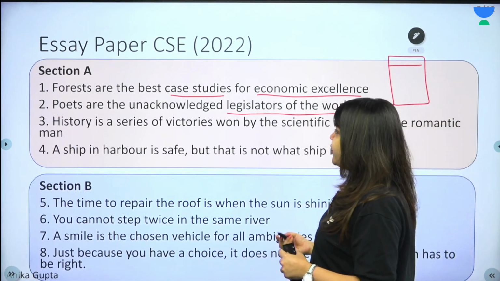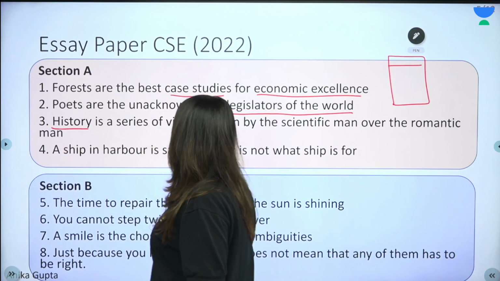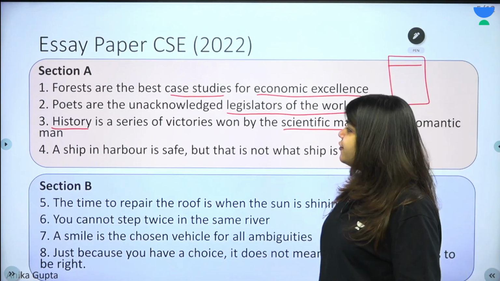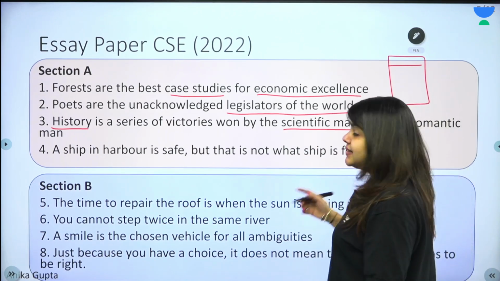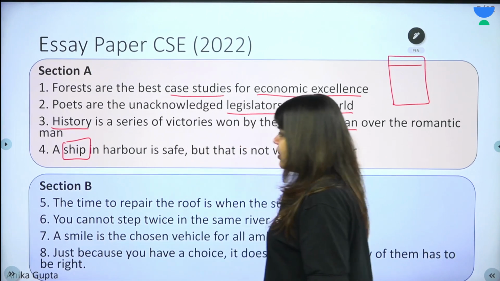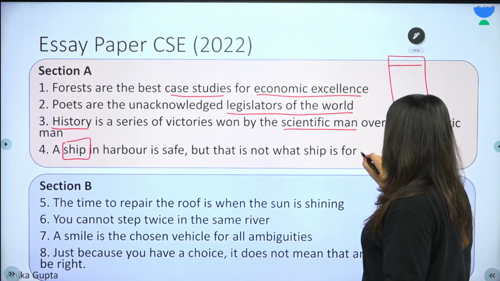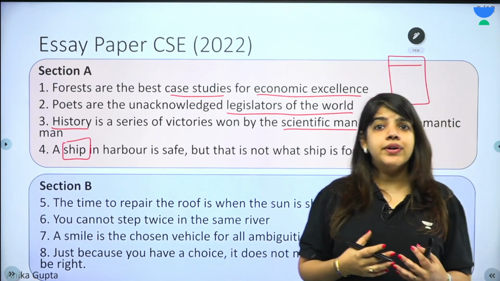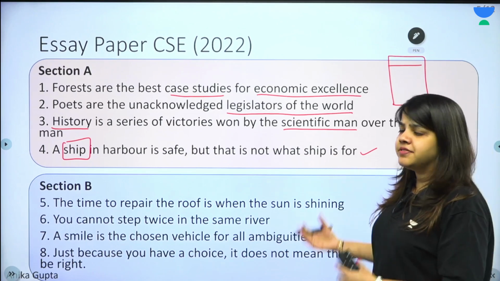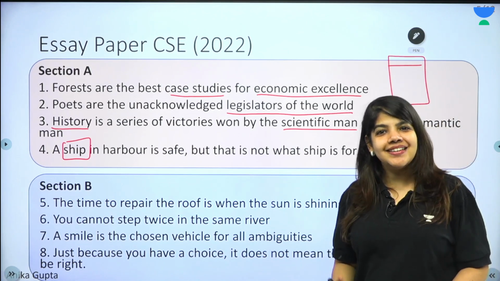History is a series of victories won by the scientific man over the romantic man. So the keyword is history. Fourth, a ship in harbor is safe, but that is not what ship is for. One of the key words in this topic is ship. So what is this about? This topic is about risk taking. How do you take risks? Or courage, and it can have both positive and negative connotation. So this is how it was about risk, but for another aspirant it could have meant something else as well.